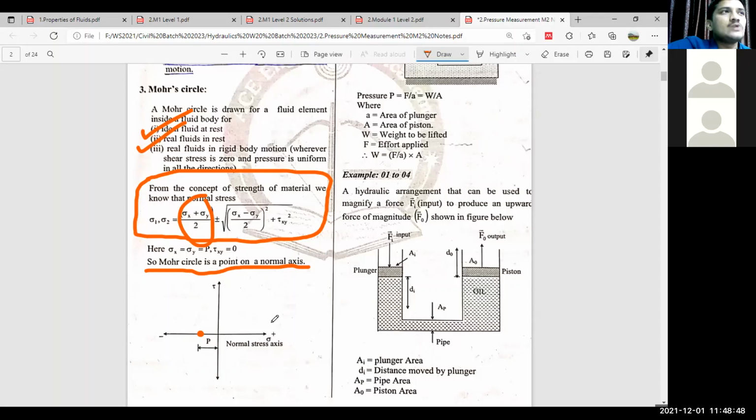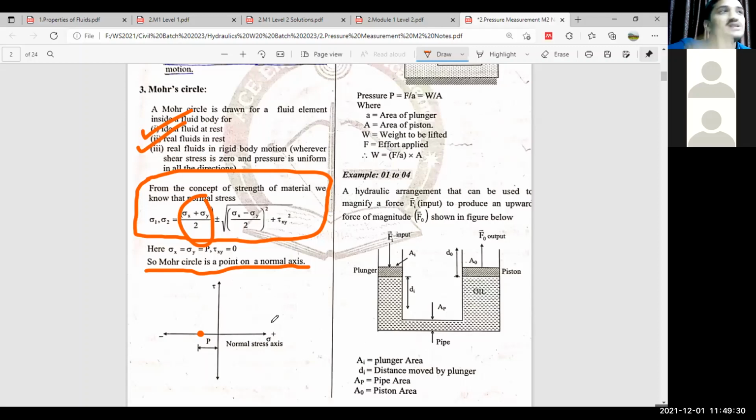One example that I gave: if you want to measure pressure using a barometer or manometer for atmospheric pressure. One atmospheric pressure is approximately 101 kilopascal or 1 bar, right? And if you want to express this atmospheric pressure in terms of a column head of water, then you require a height of 10.3 meters of water. You can imagine that one floor height is in the range of 3 meters. Means you require almost 3 floors height for the manometer. Then it is a restriction, means we cannot measure one atmospheric pressure with a barometer having a water column.